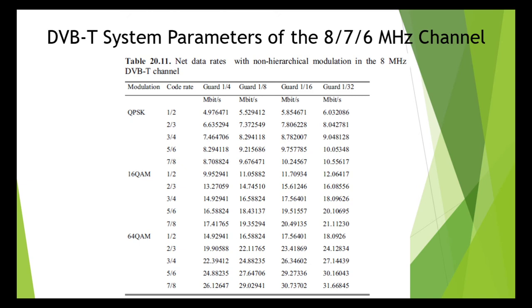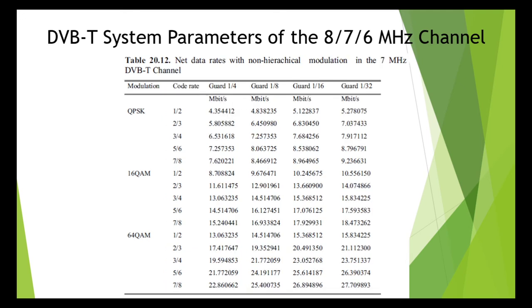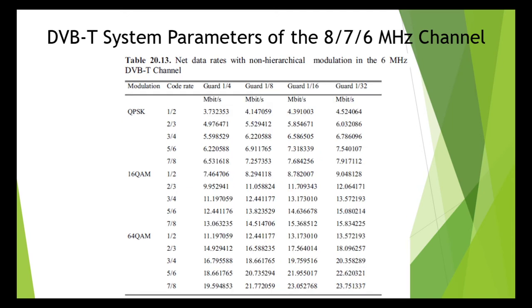Look at table number 11. Net data rate has been given for non-hierarchical modulation in the 8 megahertz DVB-T channel. Table number 12 will give you the same net data rate with the non-hierarchical modulation in the 7 megahertz DVB-T channel. So from this, the net data rate of 8, 7 and 6 megahertz channels in the various operating modes can be determined.